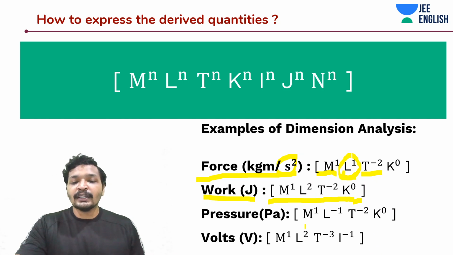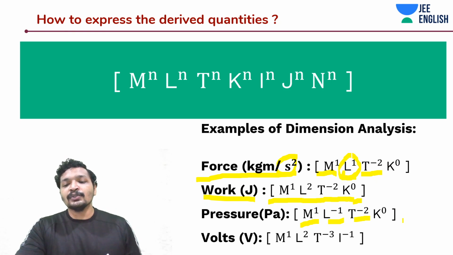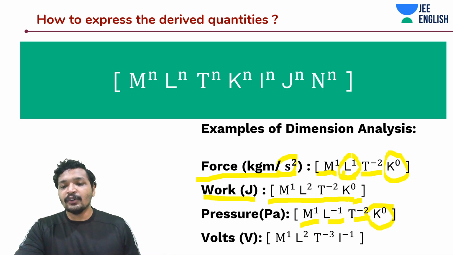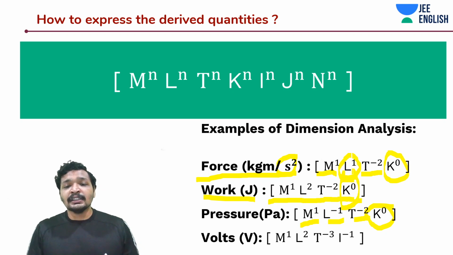So that is what is written over here, isn't it? M to the power 1, L to the power minus 1, T to the power minus 2 and K to the power 0. Have you noticed this? I'm intentionally putting K0 everywhere. So if they give you an option, anything like K, I, J, K, N that do not have any relationship with it, you have to raise that to 0. Just don't get confused with that particular thing.